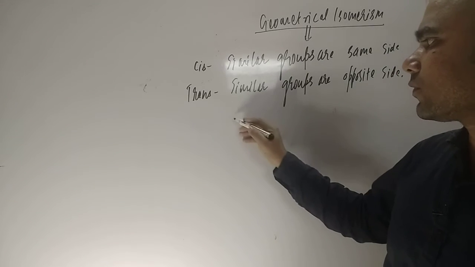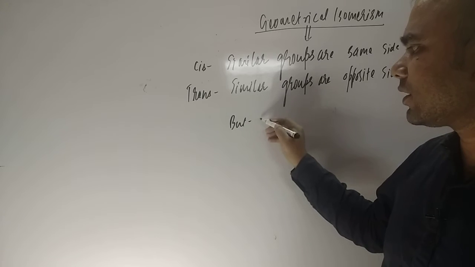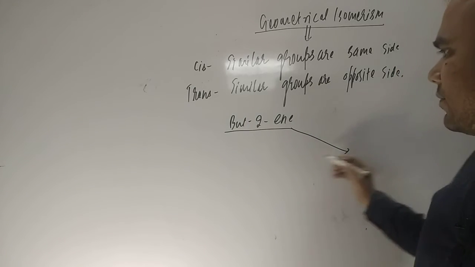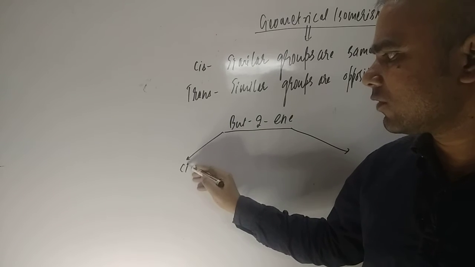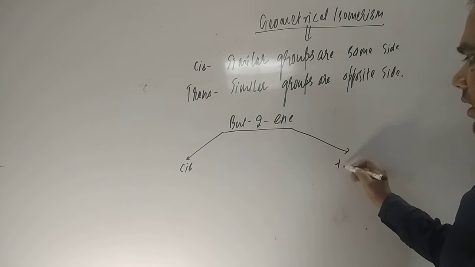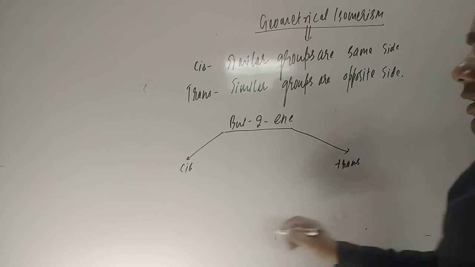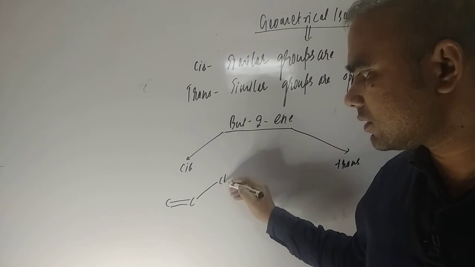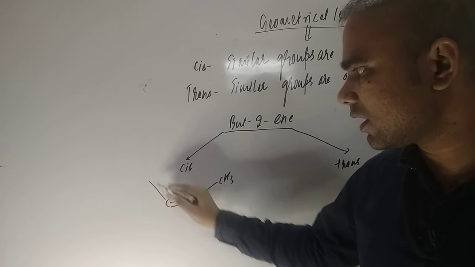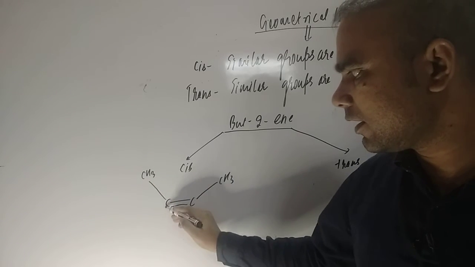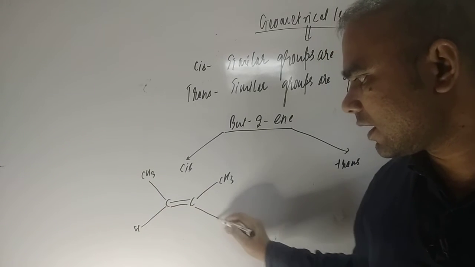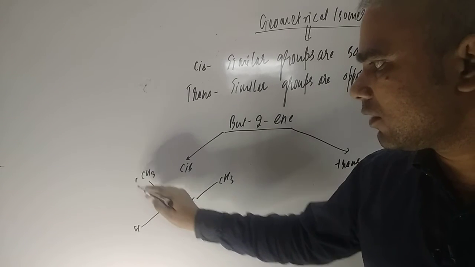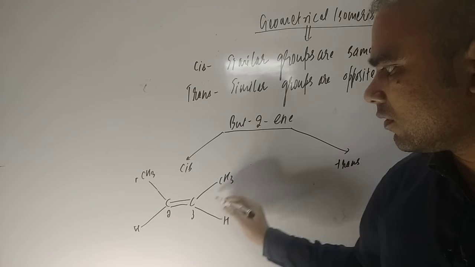Suppose we take butene, and it can be represented in two ways: firstly the cis form, and another the trans form. See, students, carbon with a double bond, here is CH3, this is again CH3, and here is hydrogen and there is hydrogen. You can see the numbering here: 1, 2, 3, 4.